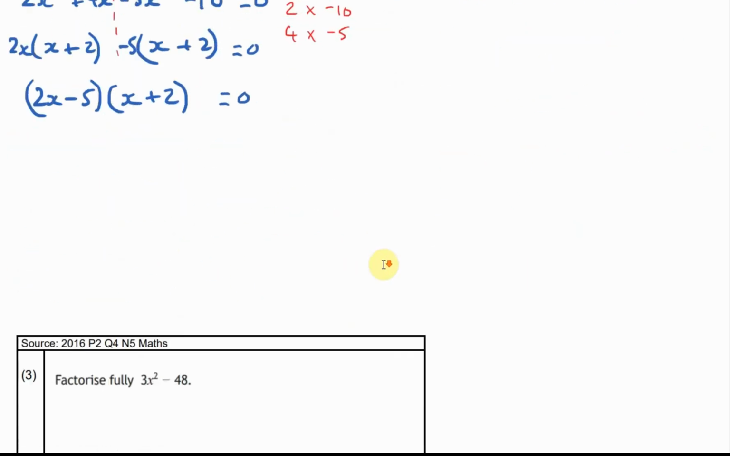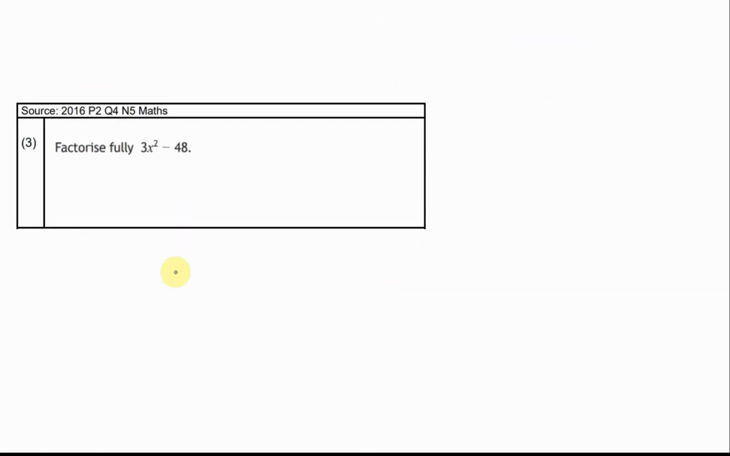Time for just one more, I think. Okay, so fully factorise. Can I take a common factor? Absolutely. I can take 3 out, and that's going to be x squared minus, so again, if you're not very good like me, just do your equation. Just do 48 divided by 3, so that's 1, carry the 1, 3 into 18, it's going to be 6. Okay, so that's x squared minus 16.